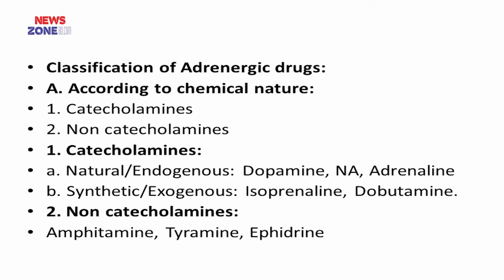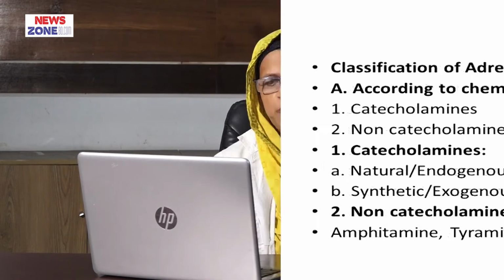Now the classification of adrenergic drugs. Adrenergic drugs are classified according to chemical nature. They may be catecholamines and non-catecholamines. Catecholamines are divided into natural or endogenous, and synthetic or exogenous. Natural or endogenous catecholamines are dopamine, noradrenaline, adrenaline, and synthetic or exogenous catecholamines are isoprenaline and dobutamine. Non-catecholamines are amphetamine, tyramine, ephedrine, etc.